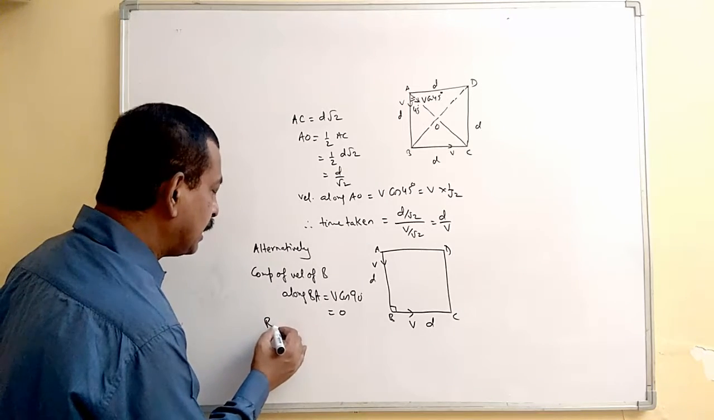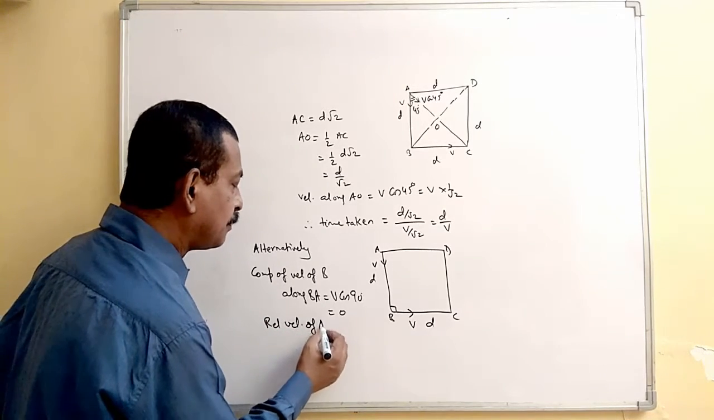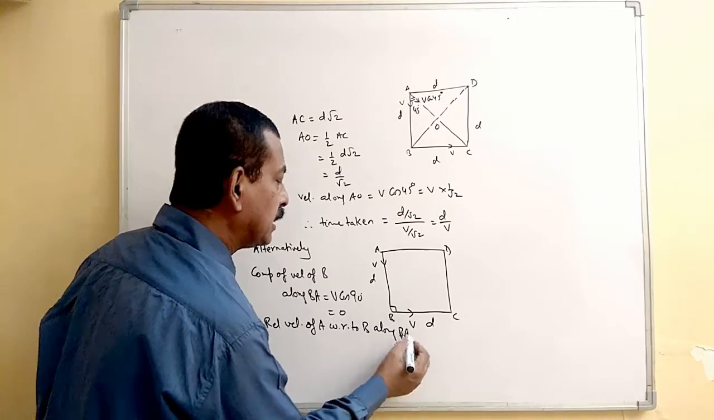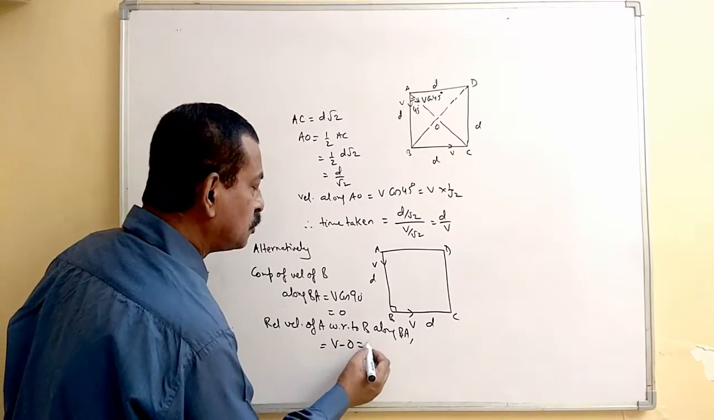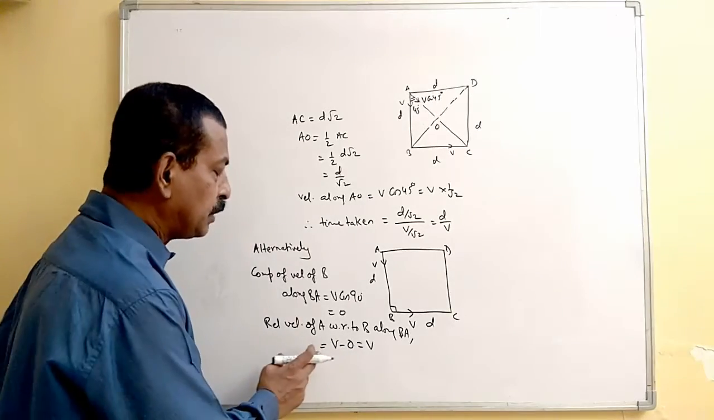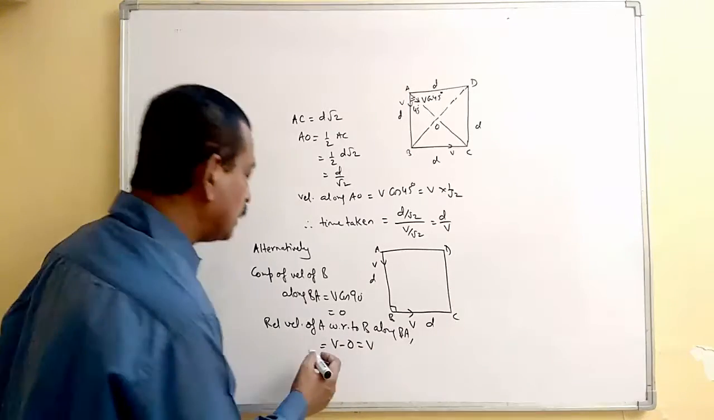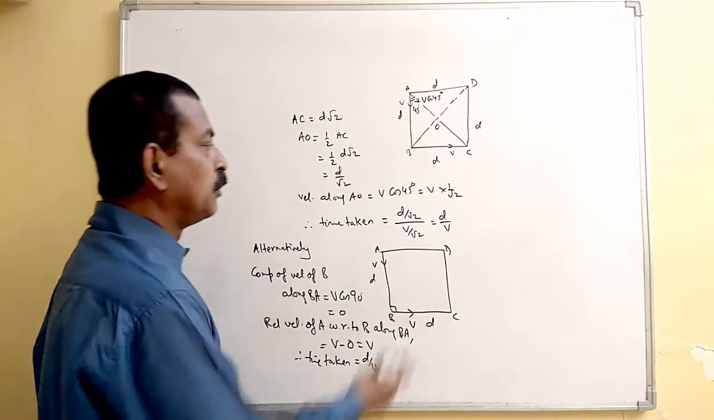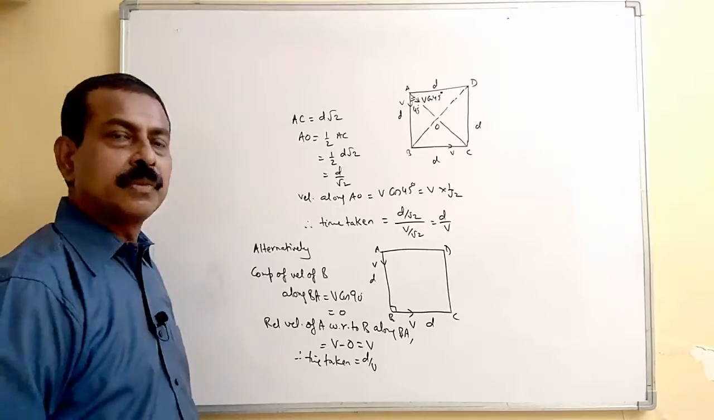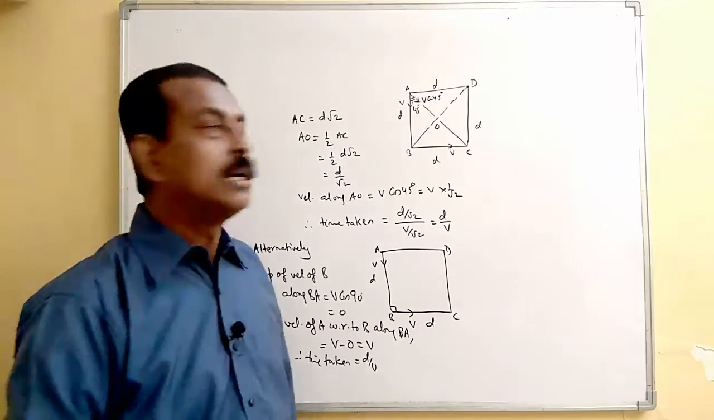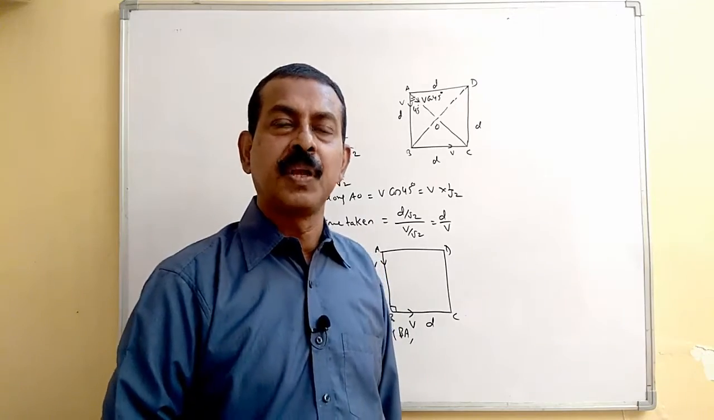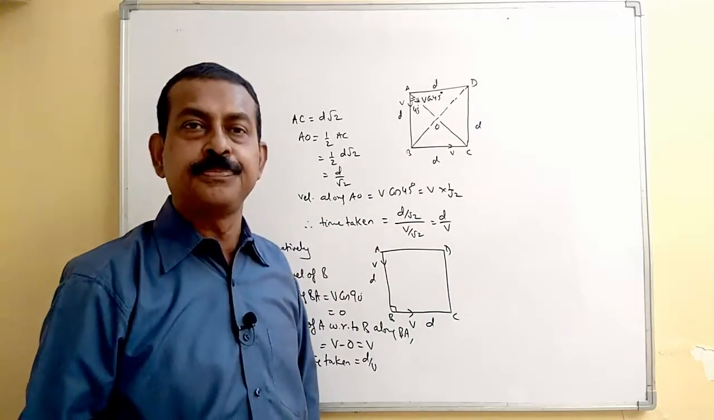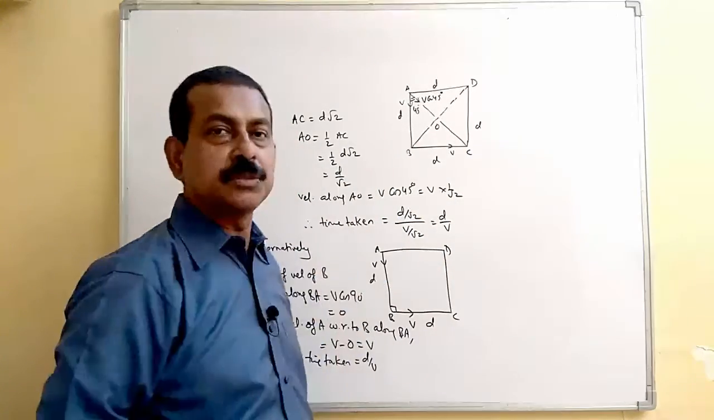So now if I take relative velocity of A with respect to B along BA, this will be equal to V minus 0, that is V only. Therefore, the time taken is D by V, which is the same expression we have got. So you can use relative velocity method for solving this type of problem. See, geometrically, you can solve this type of problem by this method also, and you are getting the same expression.